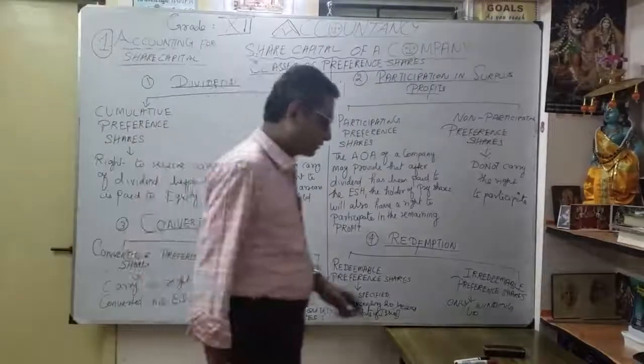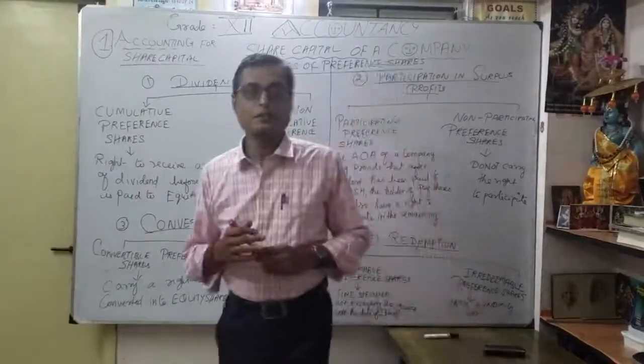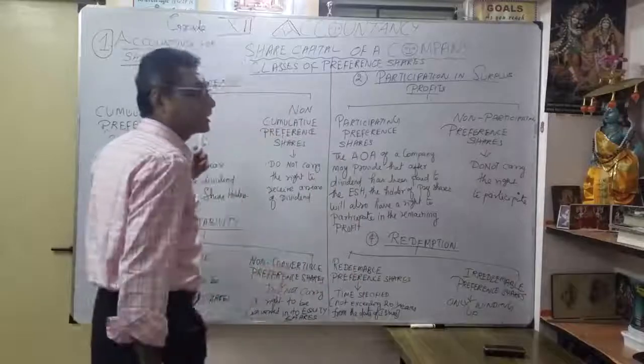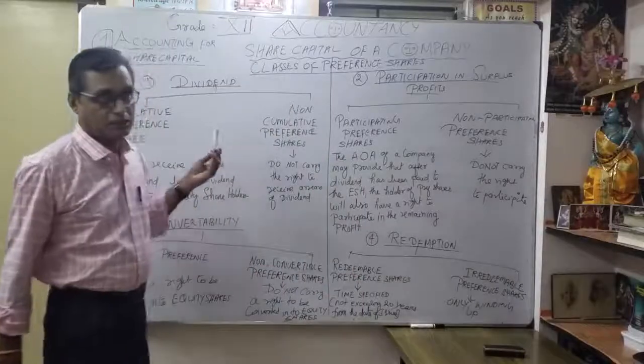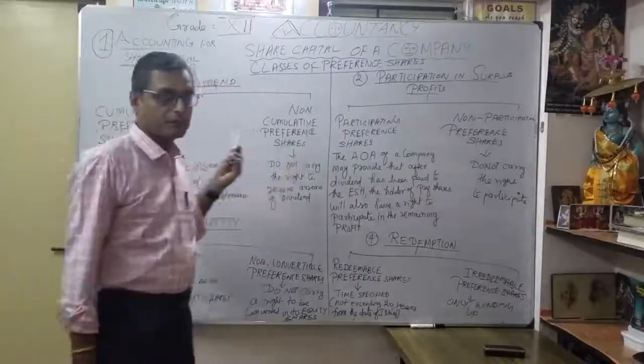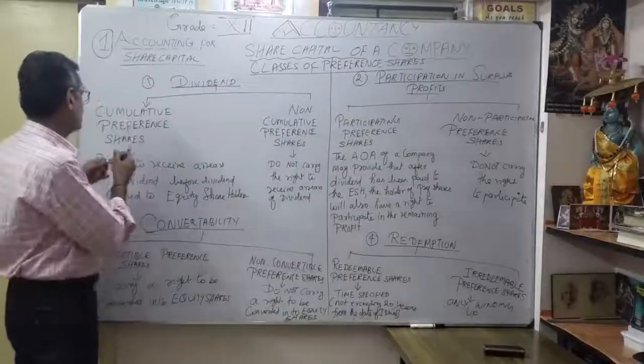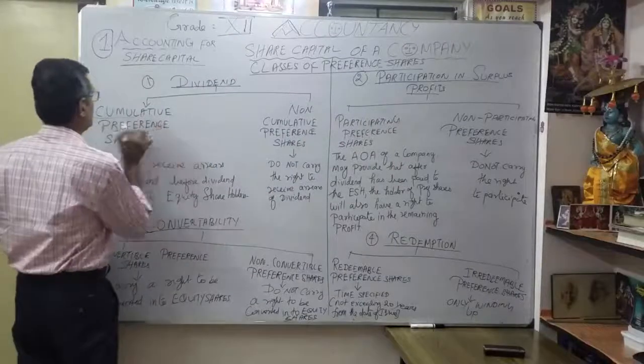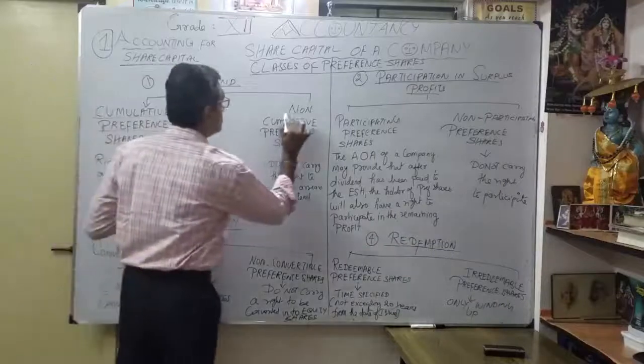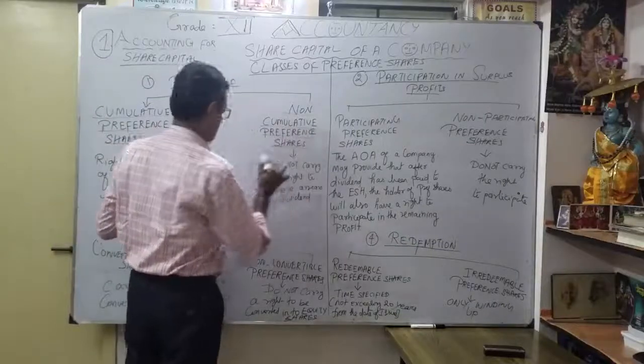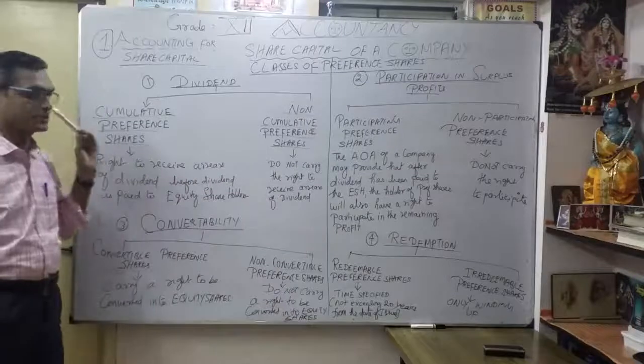So as you know, the preference shares. Okay, the classes of preference shares. From the dividend point of view, we can classify them into cumulative preference shares and non-cumulative preference shares. Correct? What is the meaning of cumulative preference shares?